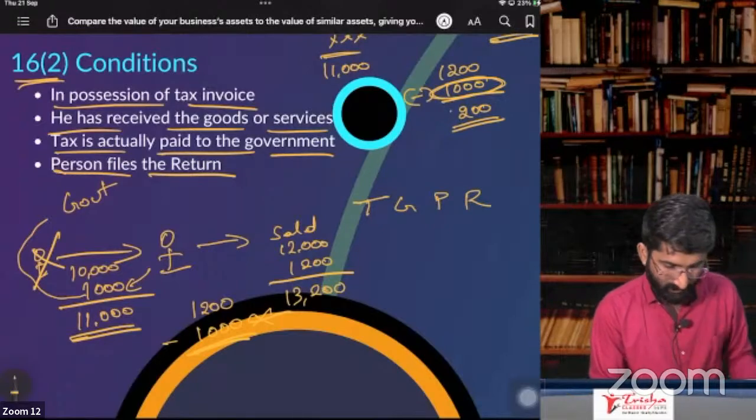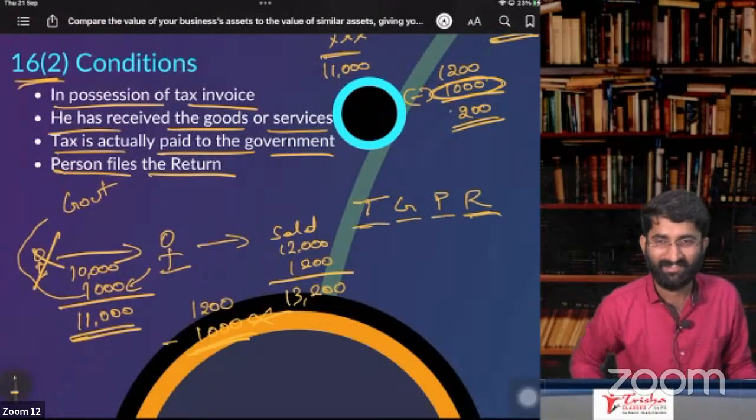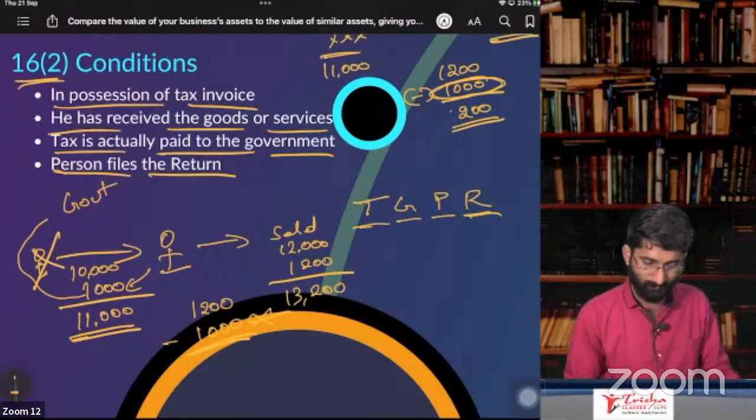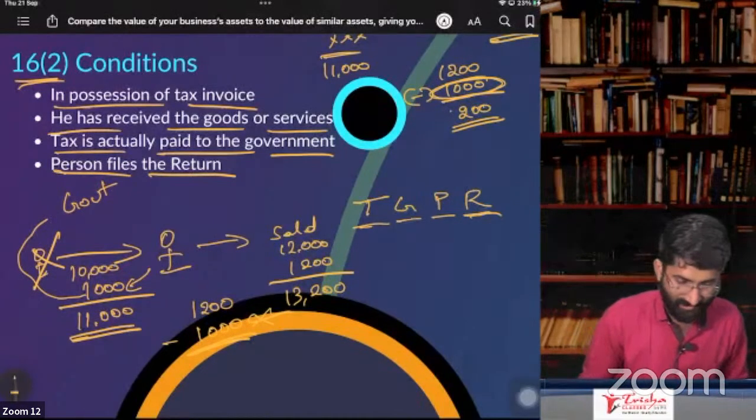How to remember this? GTP, ChatGPT, okay, somehow you have to remember this.